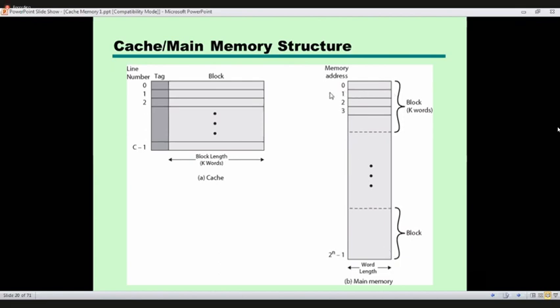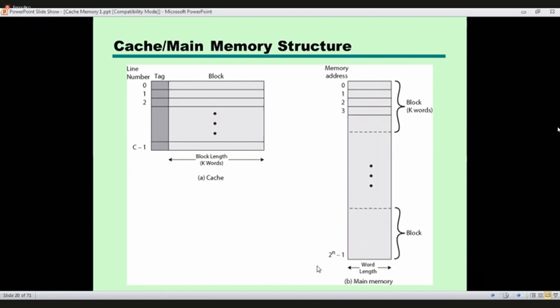These are logically divided divisions, logically separated, and each portion is given an address that is called memory address. This is the zeroth address, the first one, second one, third one, likewise.